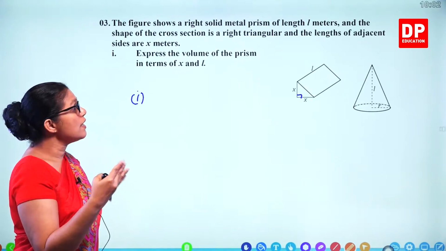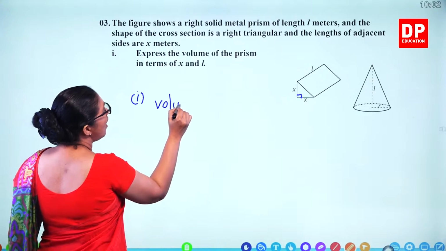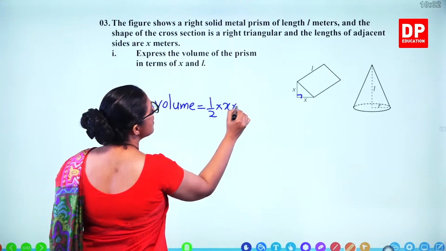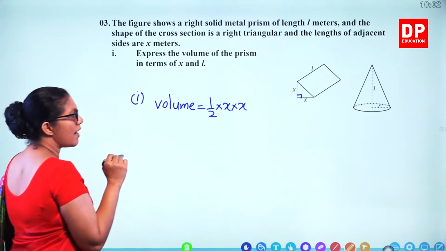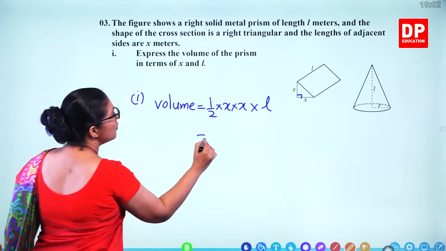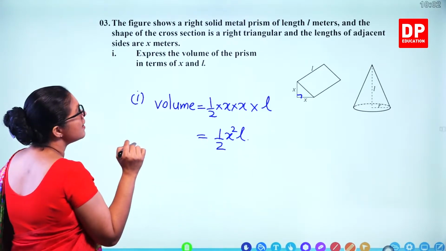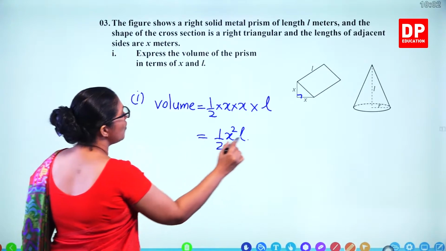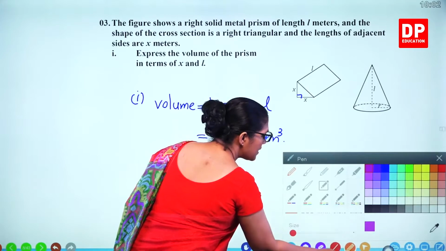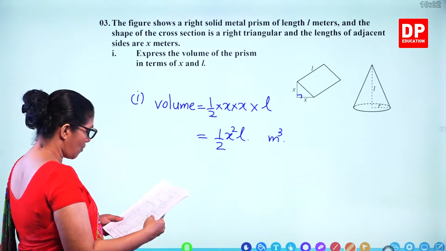What's the volume of the prism? Area of the cross section times length. So what is the area of the cross section? Half times x times x, because this is a right angle triangle, and then multiply by L. That's the volume, half x squared L, in cubic meters. So how many marks for that? 1 mark.